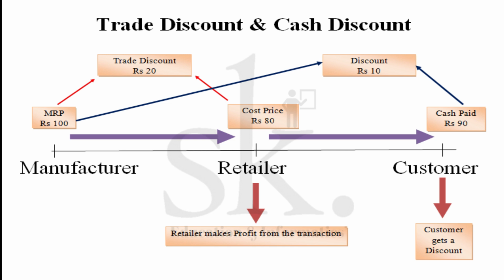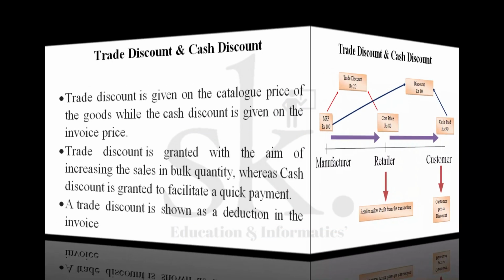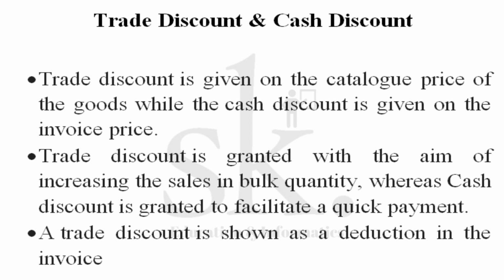Now let's understand the trade discount and cash discount from the point of view of a business to business scenario. If you remember, in our definition we said a trade discount is given on the catalog price of the goods, while the cash discount is given on the invoice price. And we have explained the second point, where I said the trade discount is normally granted with the aim of increasing the sales in bulk quantity, while the cash discount is normally given such that you are making a ready cash payment. So let's discuss what a catalog price is and what I mean by the term invoice price.